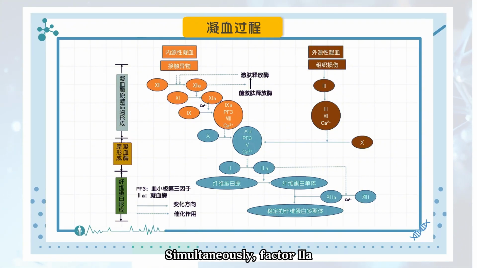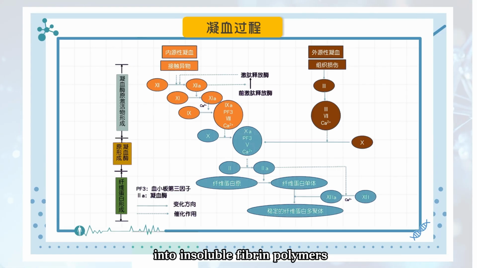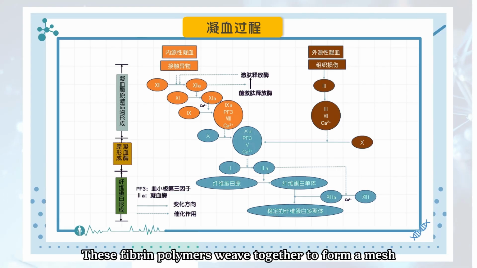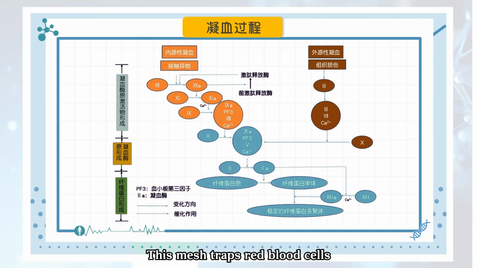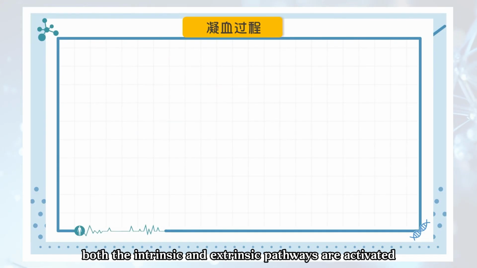Simultaneously, factor IIa, with the help of calcium ions, also activates factor XIII. Factor XIIIa causes the fibrin monomers to polymerize into insoluble fibrin polymers. These fibrin polymers weave together to form a mesh. This mesh traps red blood cells, forming a blood clot. Thus, the coagulation process is completed. In physiological hemostasis, both the intrinsic and extrinsic pathways are activated.